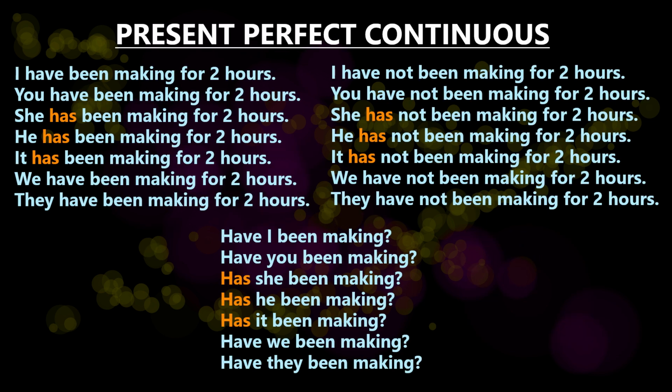Present perfect continuous. I have been making for 2 hours. You have been making for 2 hours. She has been making for 2 hours. He has been making for 2 hours. It has been making for 2 hours.